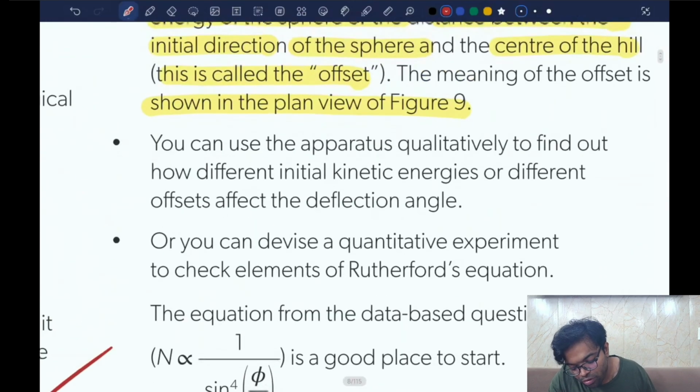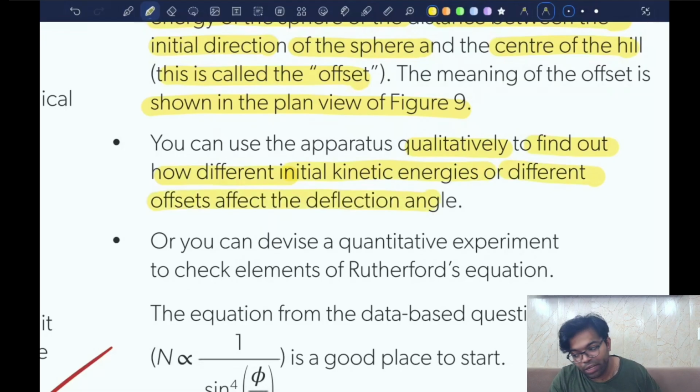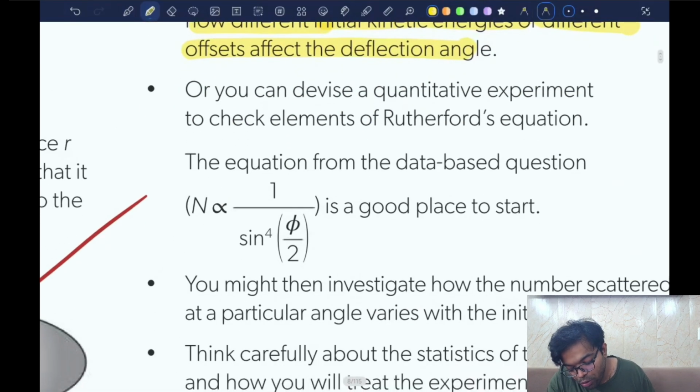You can use the apparatus qualitatively to find out how different initial kinetic energies of different offsets affect the deflection angle. Or you could devise a quantitative experiment to check the elements of Rutherford's equation.